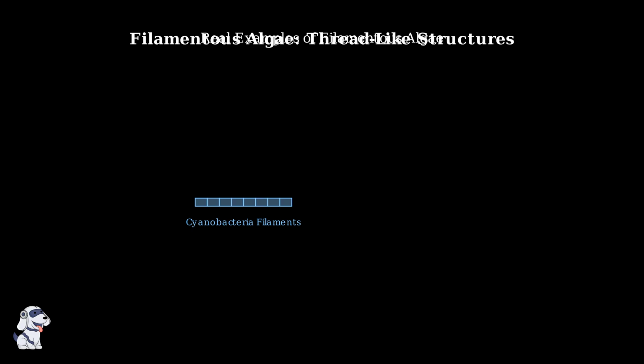Notice how the individual cells are clearly visible as segments within each thread-like structure. This diagram shows the detailed structure of Spirogyra, a common green algae. You can see how individual cells connect end to end, and each cell contains chloroplasts, a nucleus, and other cellular components.